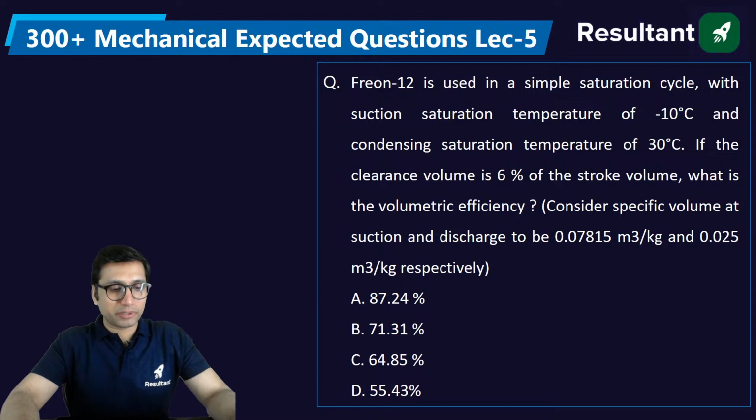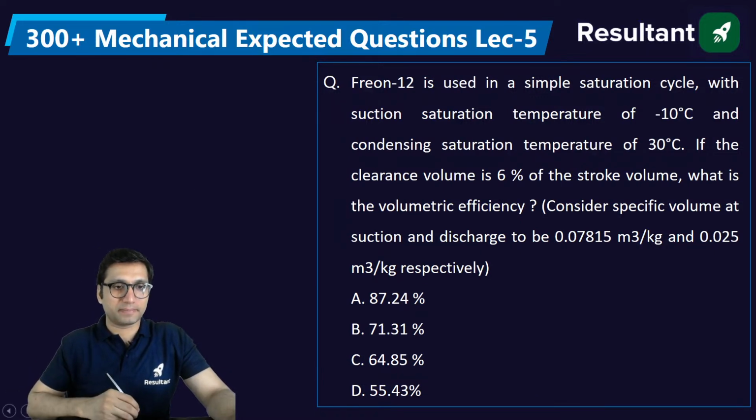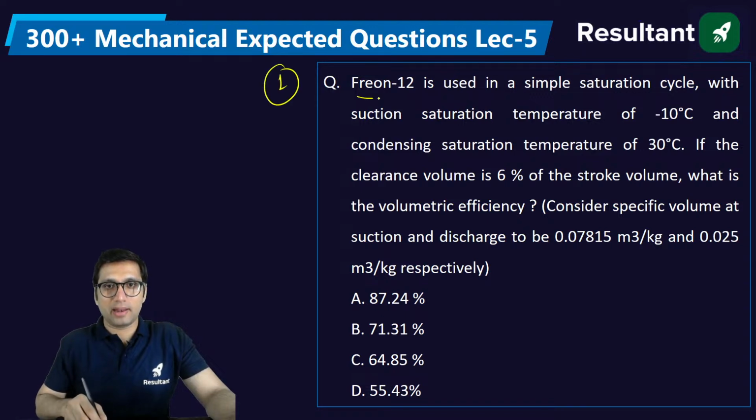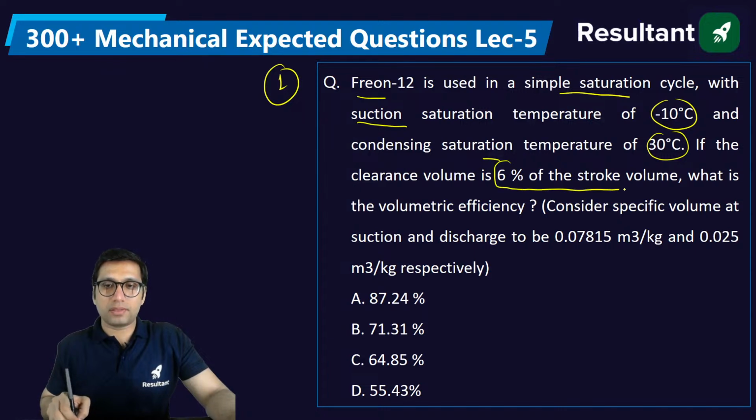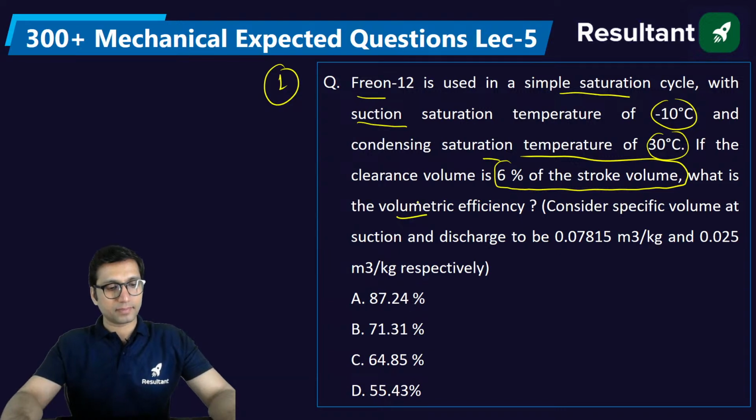Let's come to question number 1 in today's session. Freon 12 is used in a simple saturation cycle with suction temperature of -10 and condensing temperature of 30. If the clearance volume is 6% of the stroke volume, what is the volumetric efficiency?